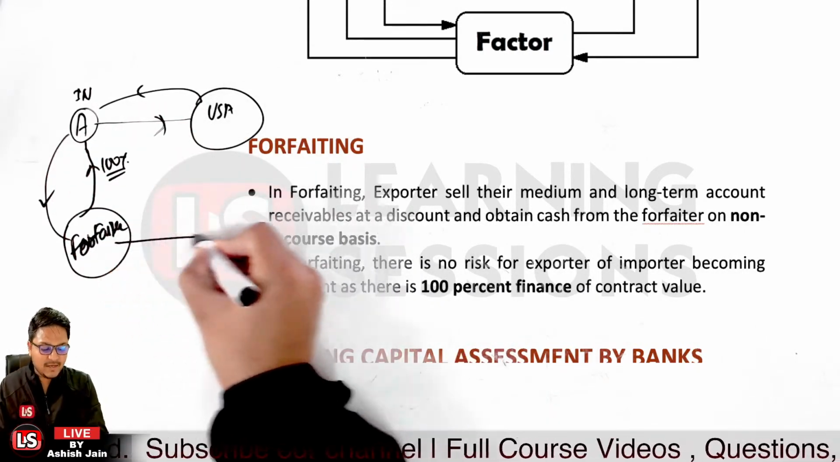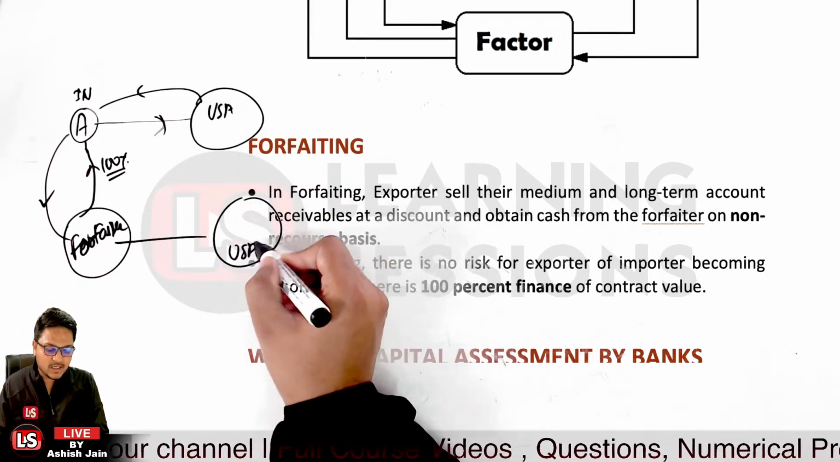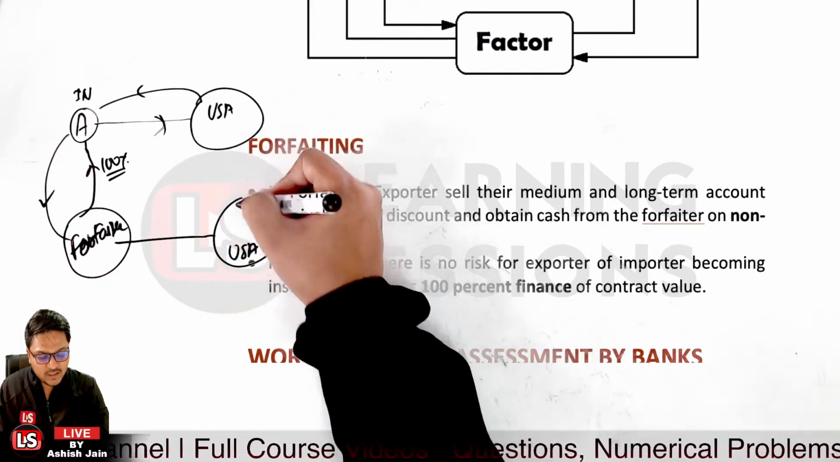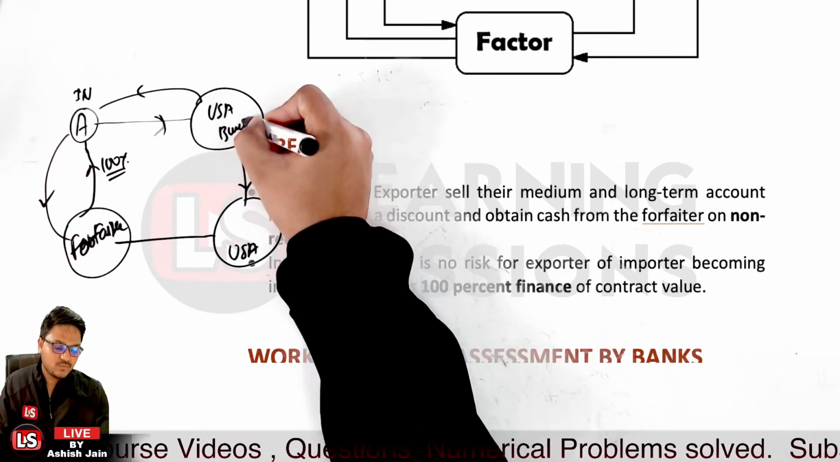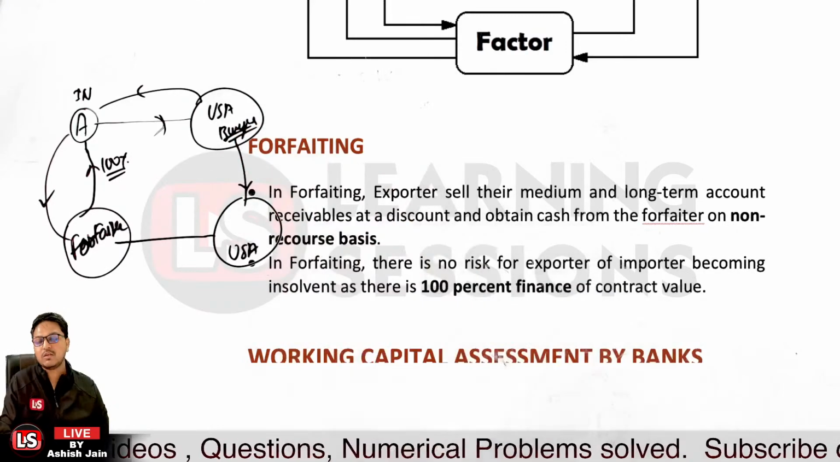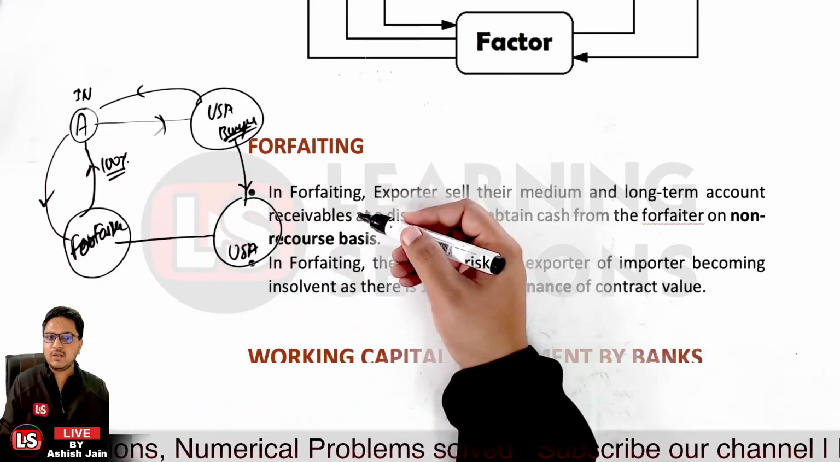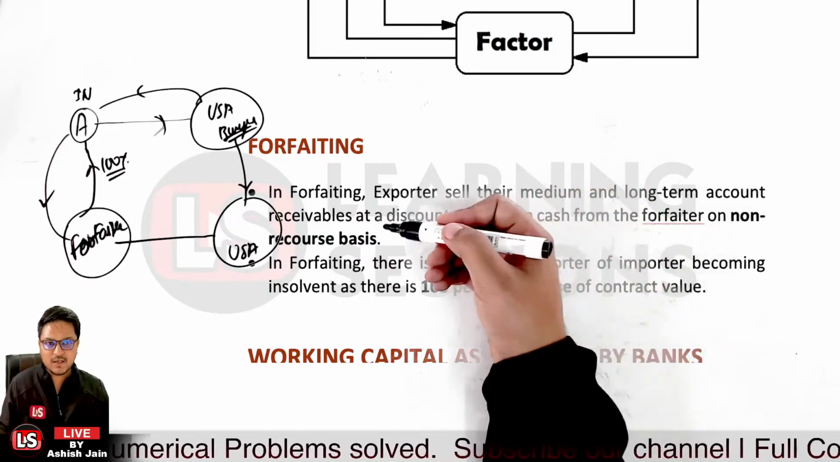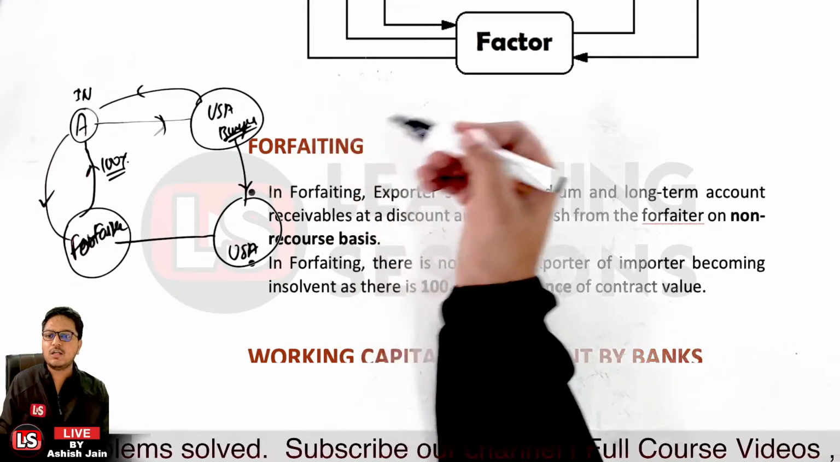Now the forfeiter will be having some counterpart in USA through which they will be collecting the amounts from the buyers in USA. That's the case because forfeiting is related to the international territories. In this particular case, the factoring was for a short term period, but the forfeiting is for the medium to long term period.